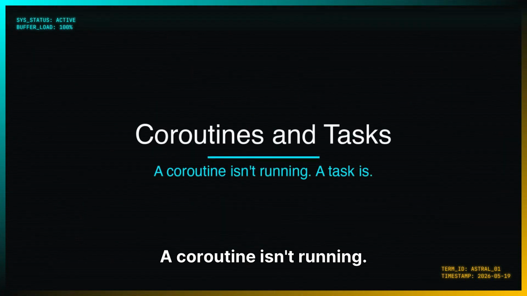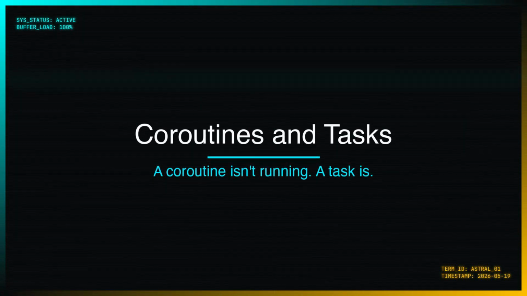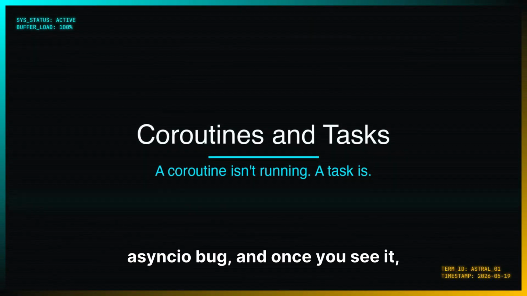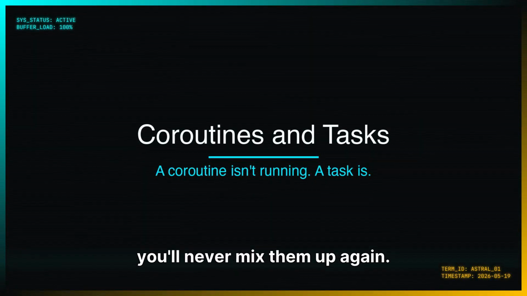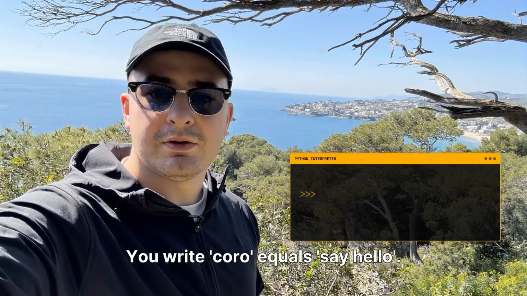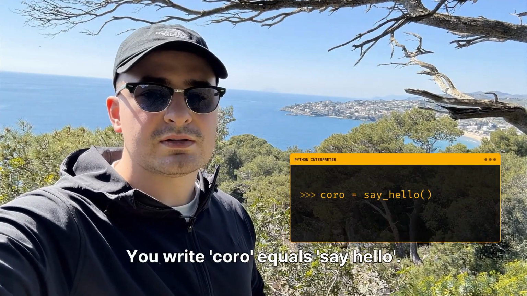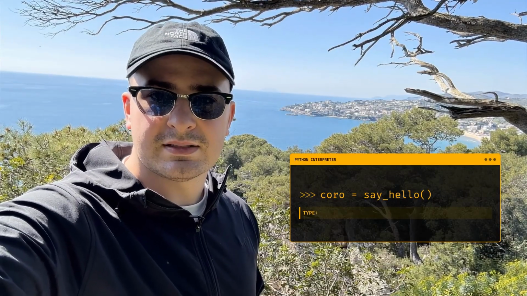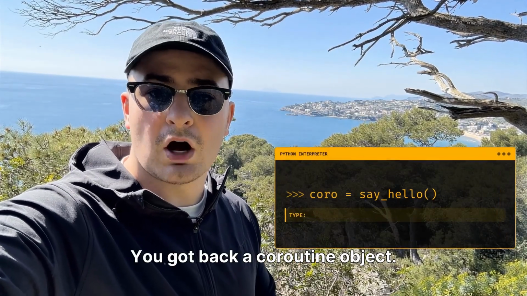A coroutine isn't running, a task is. Confusing the two is the number one async IO bug, and once you see it, you'll never mix them up again. Here's the trap. You write coro equals say hello. You think you called the function. You didn't. You got back a coroutine object.